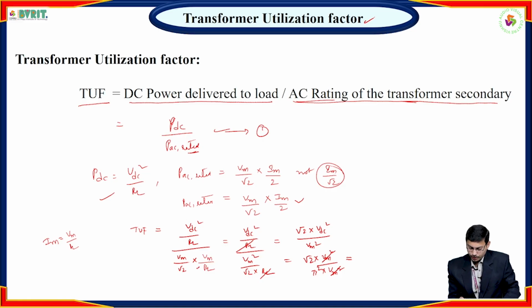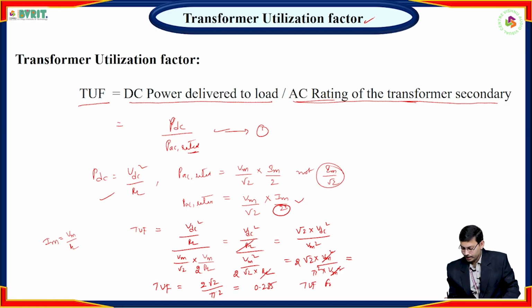Actually here 2 is there, so here also 2, giving 2 root 2 into pi square. So finally TUF is equal to 2 root 2 by pi square. If we simplify this, we get 0.285. So the transformer utilization factor for a half-wave rectifier is 0.285.